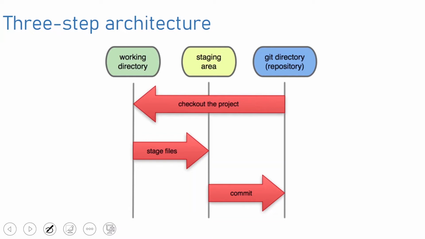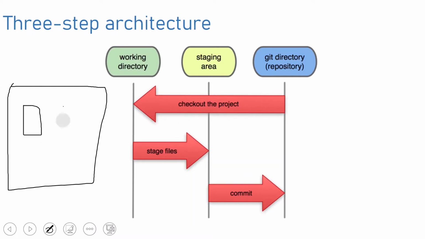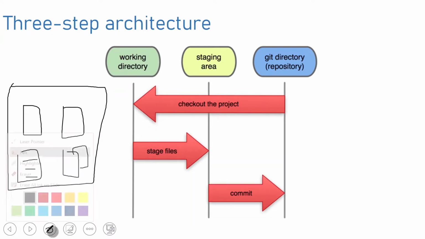So what is this? First, what is the working directory? The working directory is the folder in which you are working. In this folder there are these files. This is one file, this is one file, this is also one file, and this one is a folder, okay? These files are present in your working directory, and they are not initialized with Git. This folder is not even initialized with Git. It means that Git is not even checking these files.